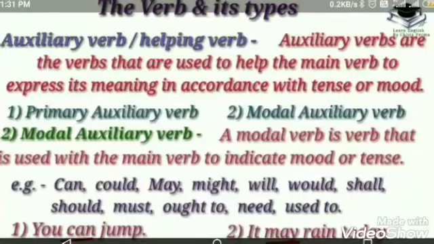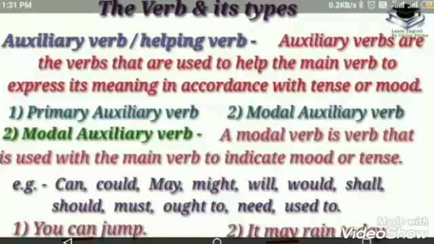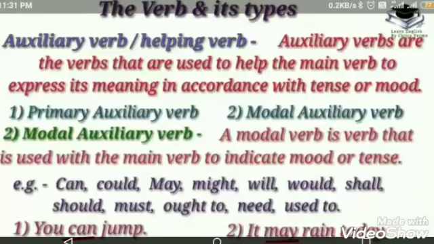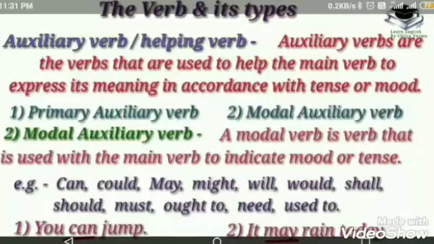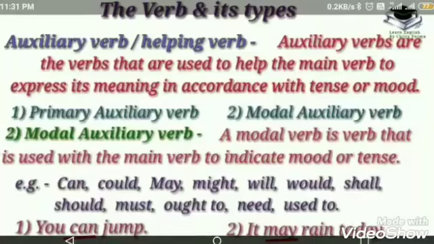Mainly there are three primary auxiliaries. They are to be, to have and to do. The forms of to be are am, is, are, was, were. The forms of to do are do, does, did, and the forms of to have are have, has, had. They are called primary auxiliaries because they can work as a main verb as well as helping verb also.